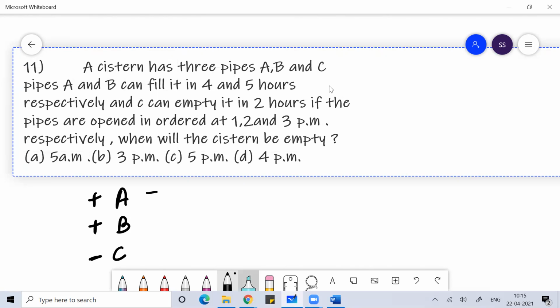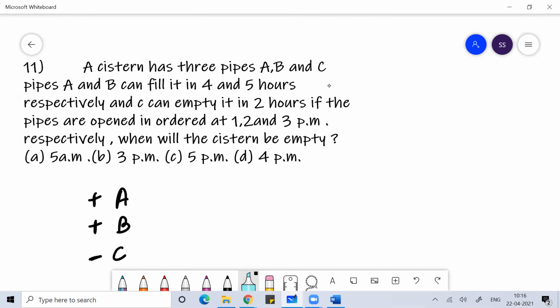So A can do the work in 4 hours. There are two inlet pipes, A and B. A can fill the cistern in 4 hours. B can fill the cistern in 5 hours. And C can empty all the contents from the cistern in 2 hours.